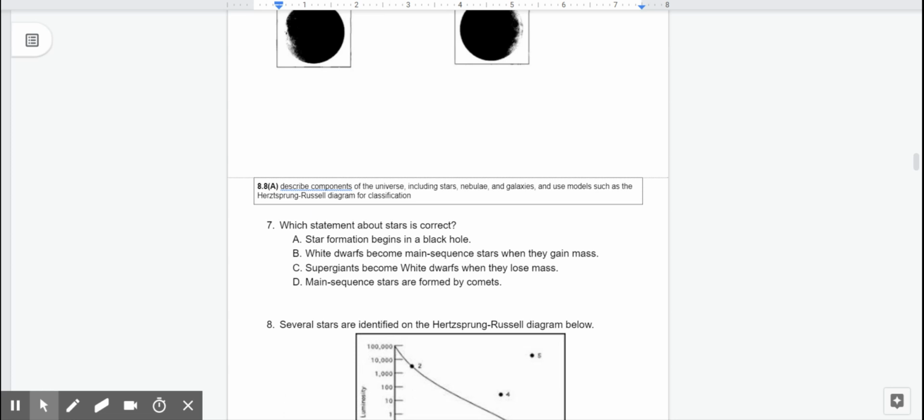Number 7. Which statement about stars is correct? Is it A, star formation begins in a black hole? B, white dwarfs become main sequence stars when they gain mass? C, supergiants become white dwarfs when they lose mass. Or D, main sequence stars are formed by comets.